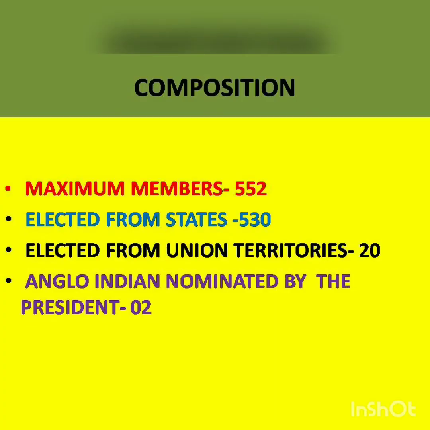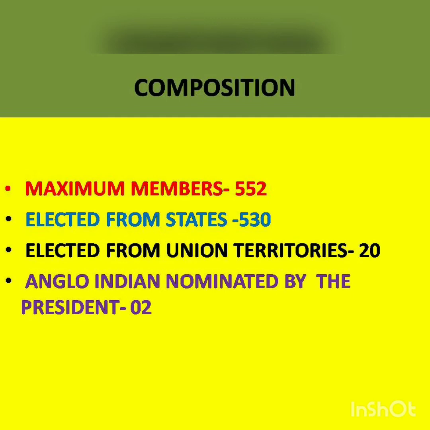The Lok Sabha can have a maximum of 552 members, out of which 530 members are elected from states and the remaining 20 are elected from union territories. Moreover, the president has the power to nominate 2 members from the Anglo-Indian community.